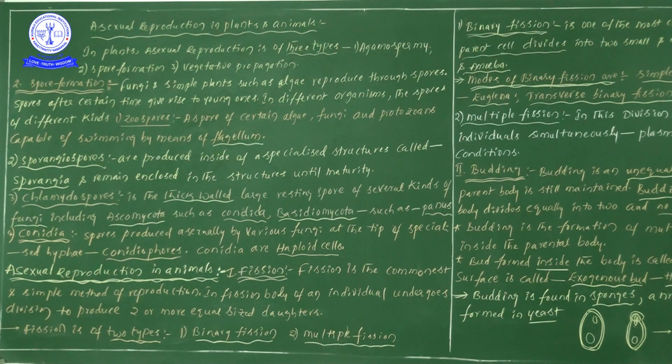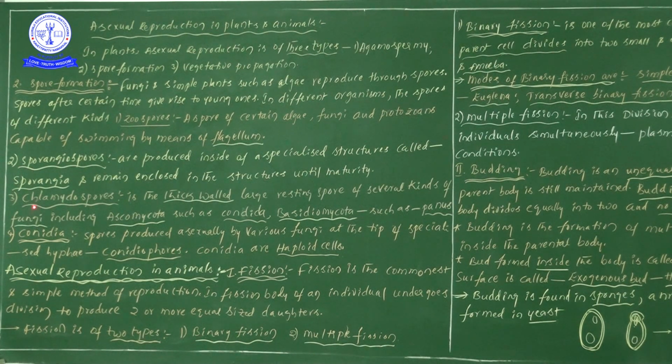Until maturity, these sporangiospores will be there within the sporangia. Are you getting it? Sporangiospores are spore-like structures developed inside the specialized structures or specialized cells known as sporangia, and remain enclosed in the structures until maturity.